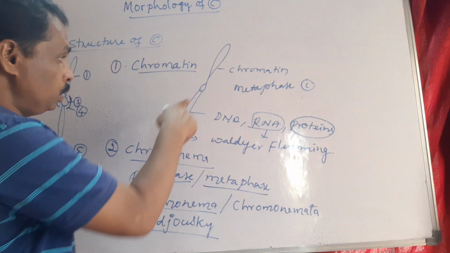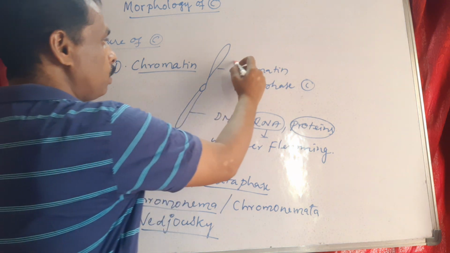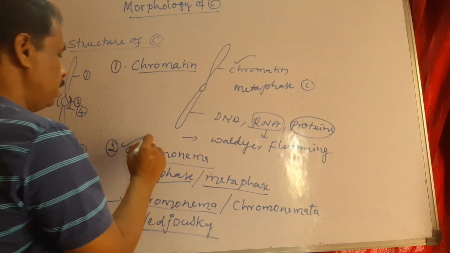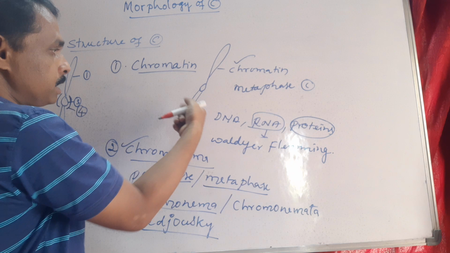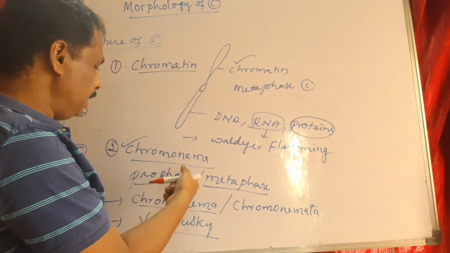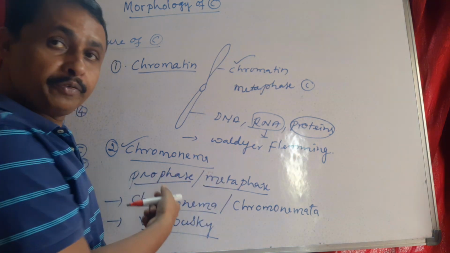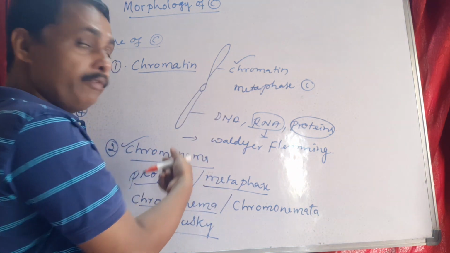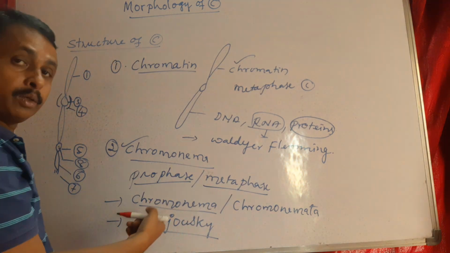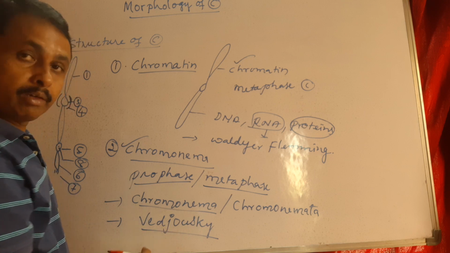So two names are given for the same structure, chromatin and chromonema, for different stages. During early metaphase or prophase, that elongated half of the chromosome is called chromonema or chromonemata, a term given by Wachowski.